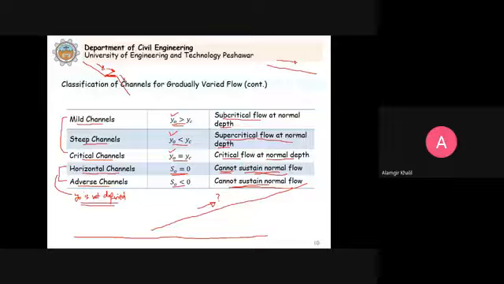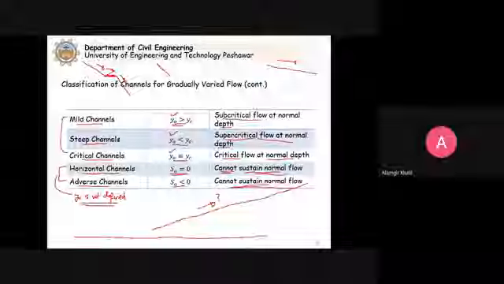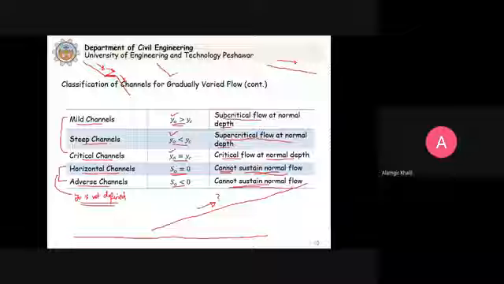Similarly, we can have a steep channel, then for a short distance an increasing slope, and then the water can continue here. So still we can expect the water will continue to flow.